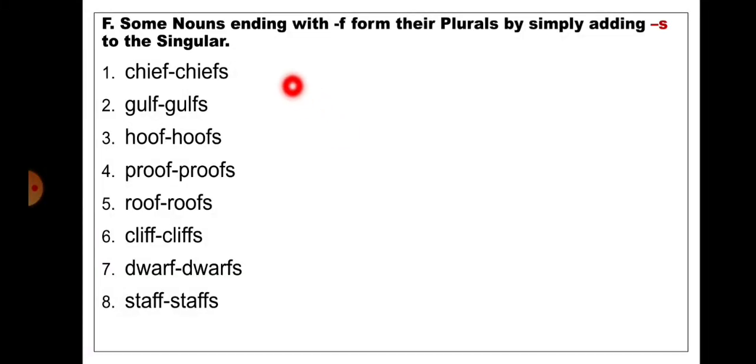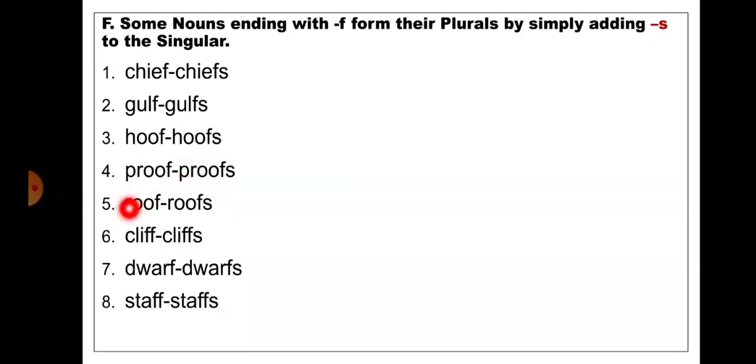Some nouns ending with f form their plurals by simply adding s to the singular. Like here, chief. So by adding s to the singular, it will become plural. Chiefs. Gulf. The word is ending with f, so by adding s to the singular, it will become plural. Gulfs. Hoof. The word is ending with f, so by adding s to the singular, it will become plural.